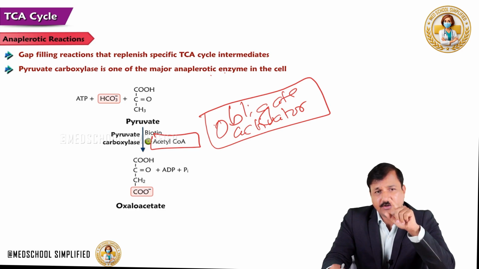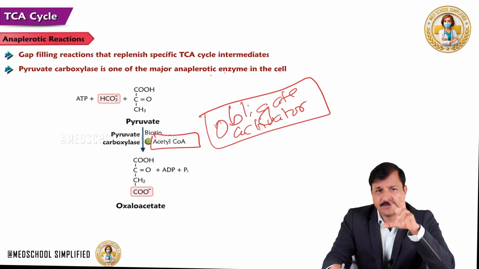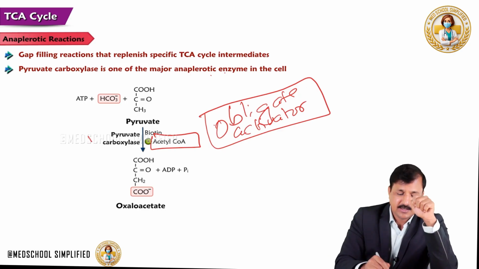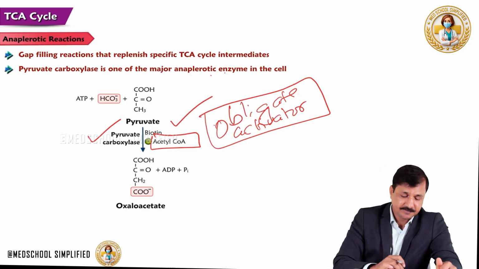One is acetyl-CoA, which is necessary for pyruvate carboxylase. The other is carbamoyl phosphate synthetase 1 enzyme in the urea cycle that needs N-acetyl glutamate as an obligate activator. So there are only two enzymes that need an obligate activator in our body. One such enzyme is pyruvate carboxylase. The obligate activator is acetyl-CoA. Remember that.